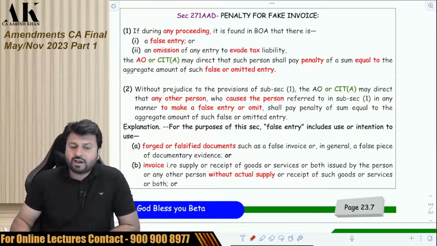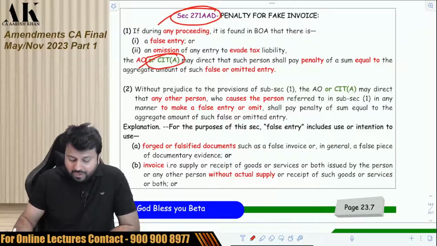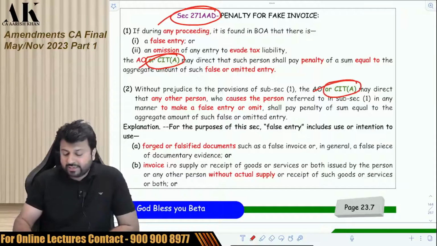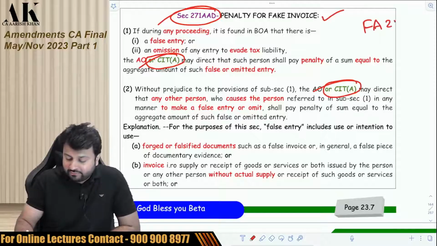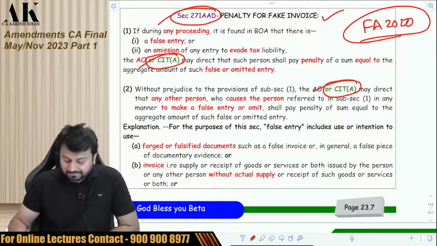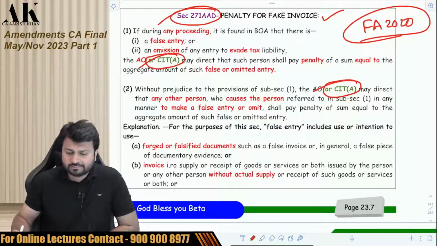So as I just now said, the similar amendment is also made in 271AAC and 271AAD. So you can check over here. Here also the government has given the power to CIT appeal along with the AO. This is a section with respect to penalty for fake invoices, which came in Finance Act 2020, if you remember. Penalty for fake invoices. This is also a very recent section, not a very old section. Okay, just check it once.